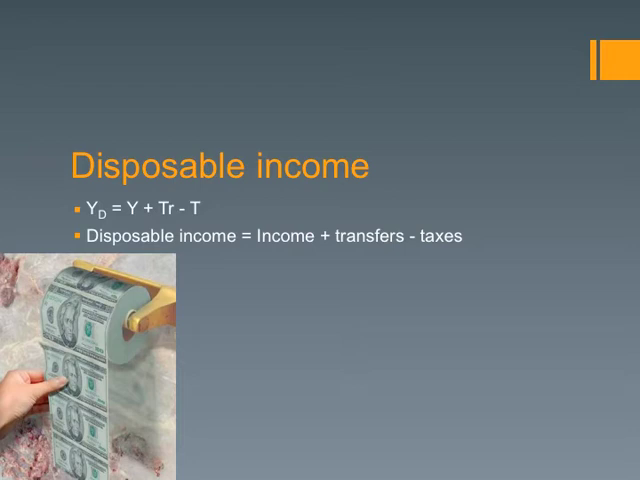So disposable income equals income plus transfers minus taxes. Income is the amount of money that you earn. We know that you don't get to keep all of that, but the government takes their share, and that's taxes. So we subtract taxes. Some people will receive transfers from the government, so we have to add that in. So disposable income is what's left over after you pay your taxes and receive your transfers. So income plus transfers minus taxes.